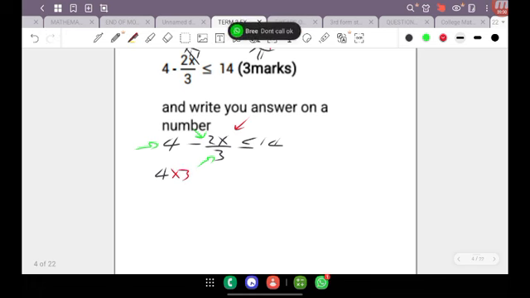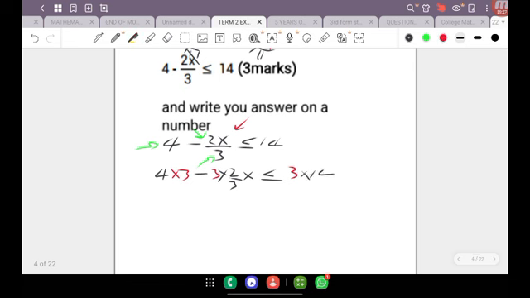Then I'm going to have minus 3 multiplied by 2/3 x. And then I'm going to have less than or equal to 3 multiplied by 14.